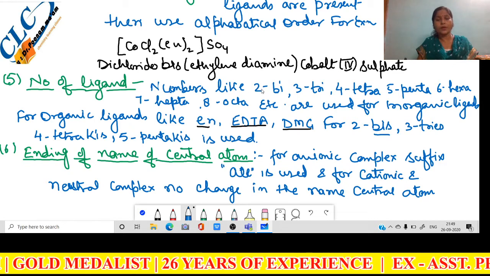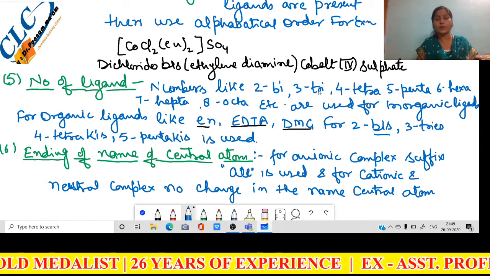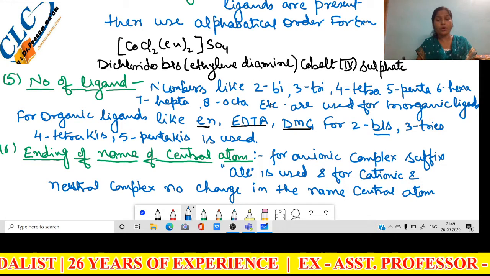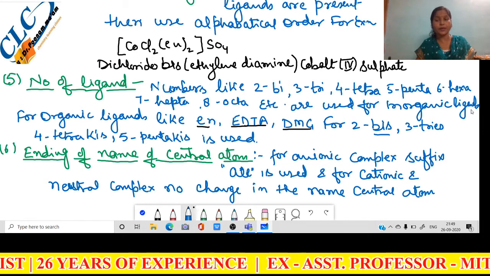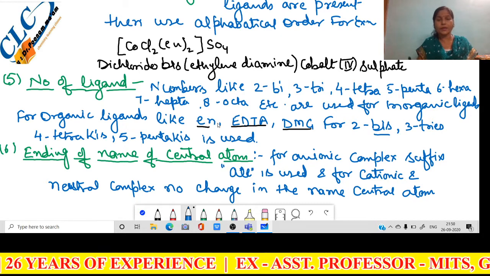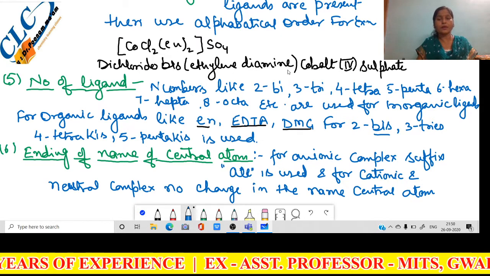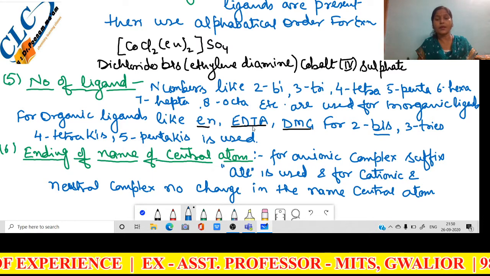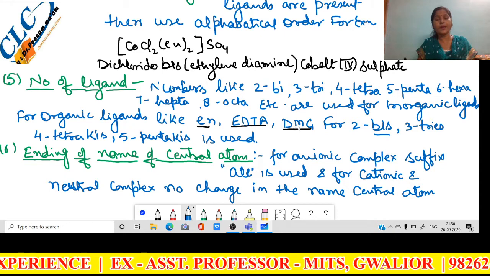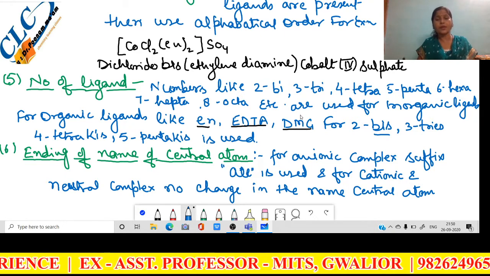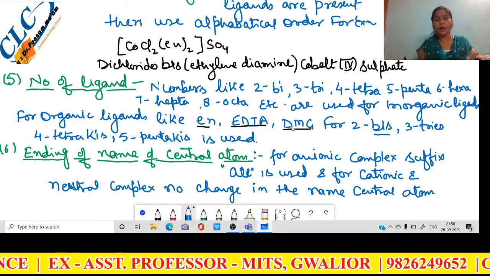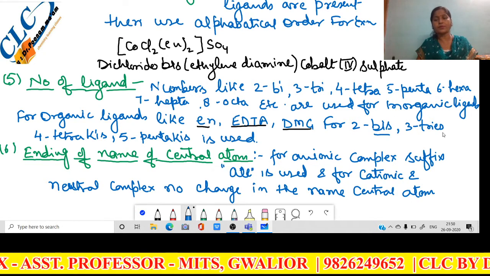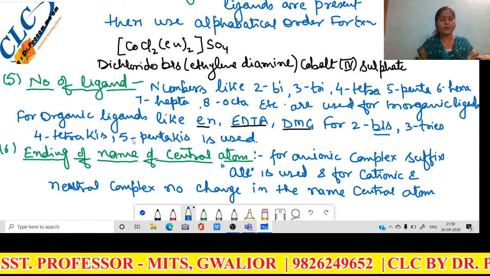For inorganic ligands, for 2 we use the term di, for 3 tri, tetra, penta for 5, hexa for 6, hepta for 7, octa for 8, etc. And for organic ligands, like en, the full name is ethylenediamine. EDTA is a negative ligand and the name of this ligand is ethylenediaminetetraacetate. DMG is also an organic compound because methyl and ethyl are used in its name. DMG, dimethylglyoximato. For organic ligands, for 2 we use the term bis, for 3 tris, for 4 tetrakis, pentakis and so on.